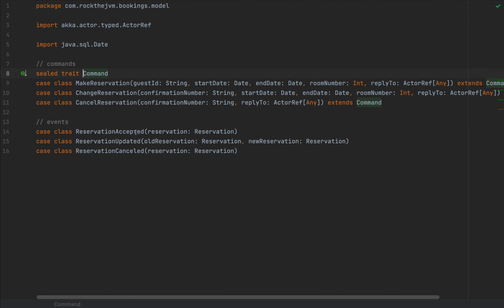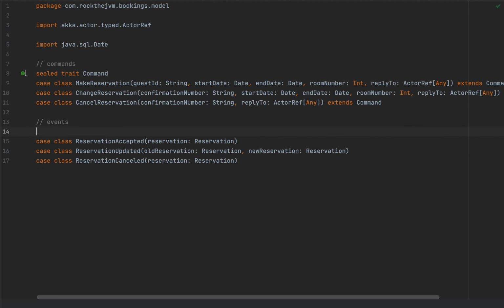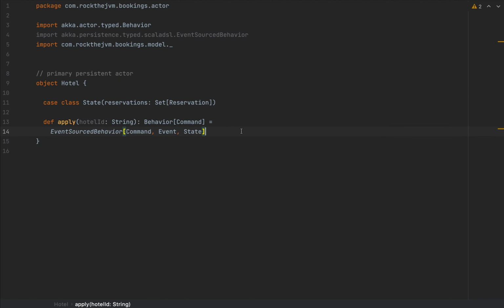Now, let me go back to the model, and I'm going to store the reservation accepted, updated, and canceled as events. So I'm going to define another sealed trait. I'm going to call this Event. A trait, if you don't know Scala, is much like a Java interface. So this is the exact same concept. And now the Event is known to us.